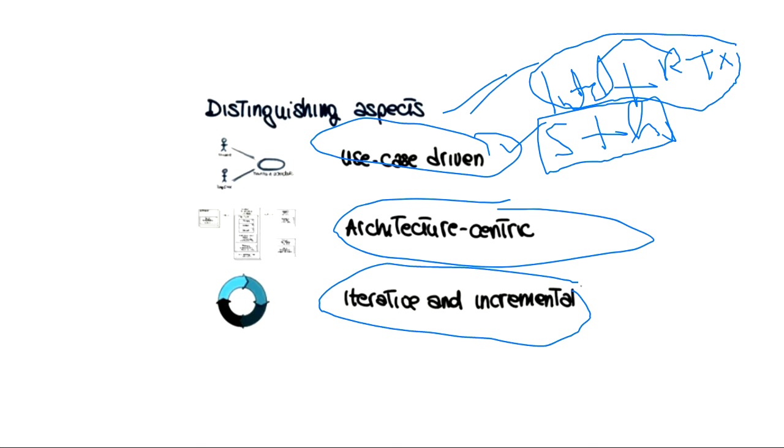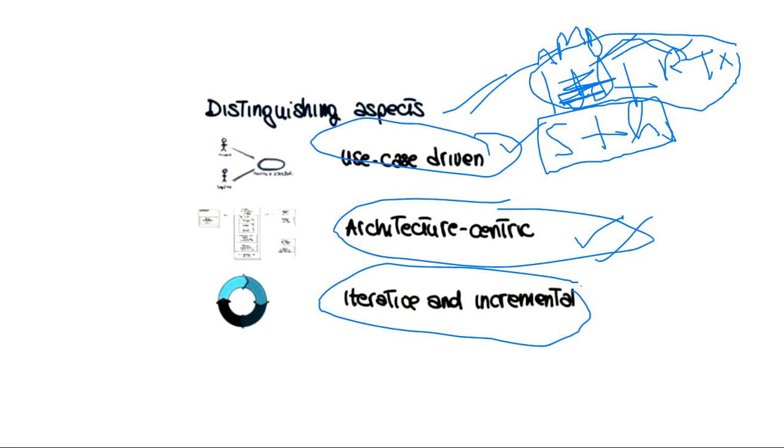Then there is architecture centric. It means, okay, the user has said that he wants Intel with RTX, but if they are not compatible enough, I will replace Intel with AMD. Definitely the user will be informed, but my main focus should be that the software should be very stable. Thus the hardware and software I'm using inside the system should be stable. For this, if I have to replace some of the user requirements, I have to do that definitely after informing the user. If you can't do that, you will cancel the project, as simple as that. So that is architecture centric.